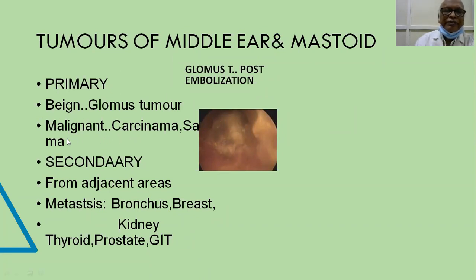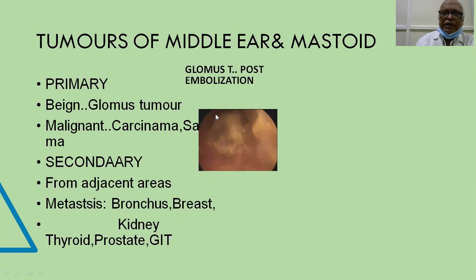Now, the malignant variety may be carcinomata or sarcomata. The secondary variety of tumors may occur from the adjacent areas. For example, a parotid malignancy can invade the middle ear cavity and mastoid, or even a malignancy from the temporomandibular joint can extend. And sometimes you may find metastasis, very, very rare, from bronchus, breast, kidney, thyroid, prostate, and gastrointestinal tract.